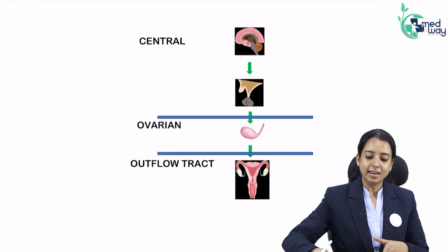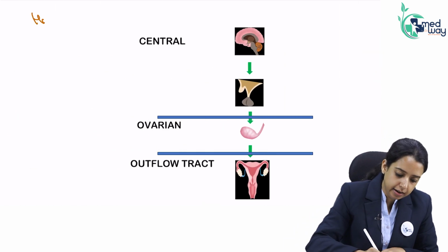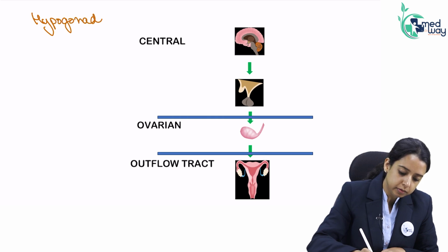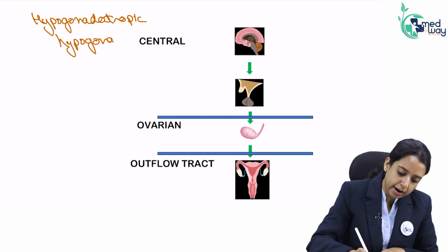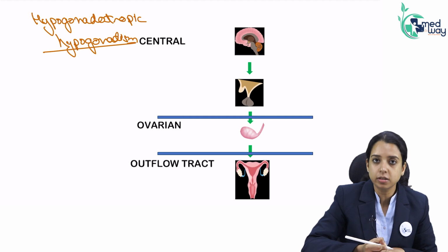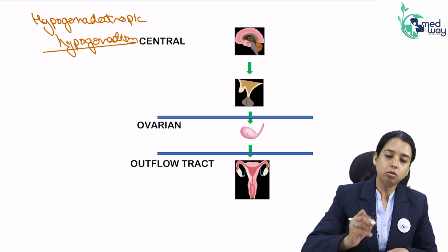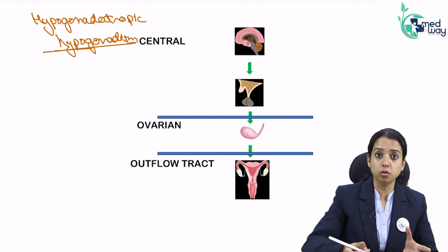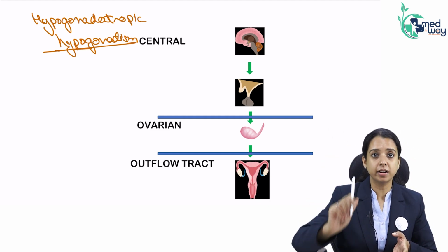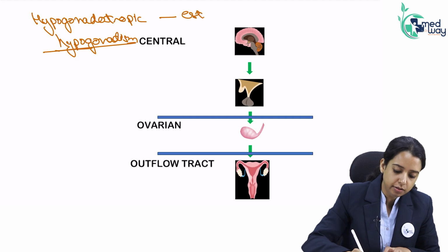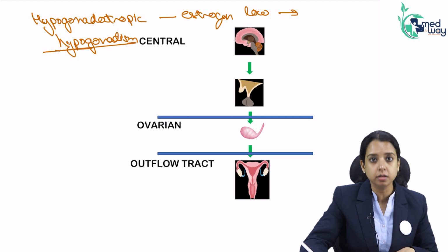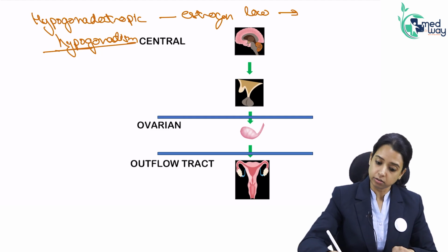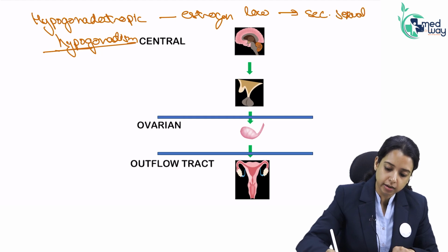Now, what we have already discussed is that when the center is not working, we get hypogonadotropic hypogonadism. Hypogonadism means her estrogen is low, isn't it? Gonads are not working. There is some problem since the very start in the center, so her estrogen is very low. Estrogen is the main hormone responsible for secondary sexual characters, the breast development. Will she have secondary sexual characters? No. In her, secondary sexual characters will be absent.